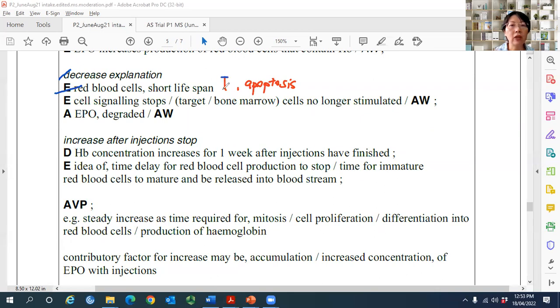Ignore those who write apoptosis. You said phagocytose, they die, I give you mark. They die by apoptosis, I don't give you mark. In the same sentence, you got something that's correct and something that's wrong. I will not credit mark for that sentence. That means the first part is correct, the second part is wrong, so the whole thing must be wrong. This is how examiner will mark.